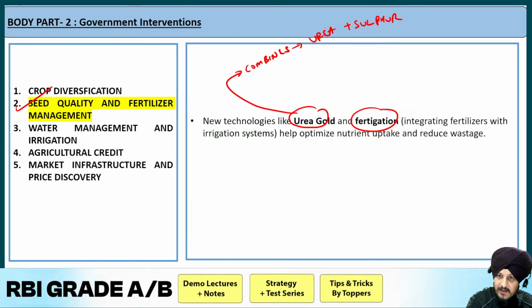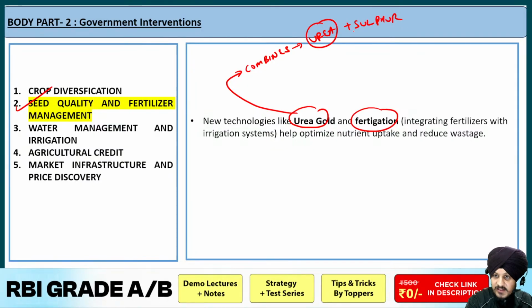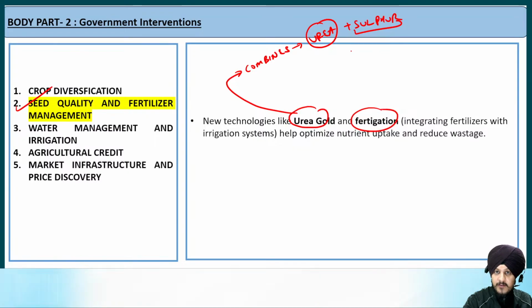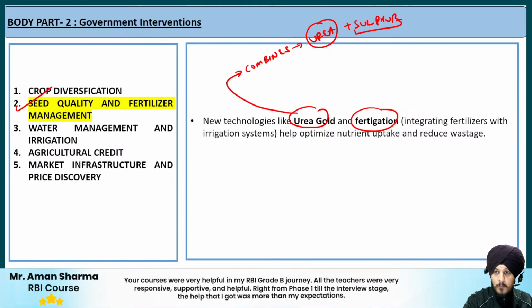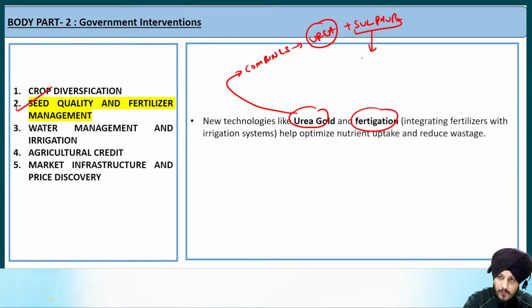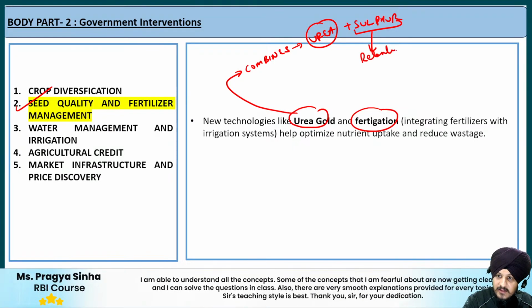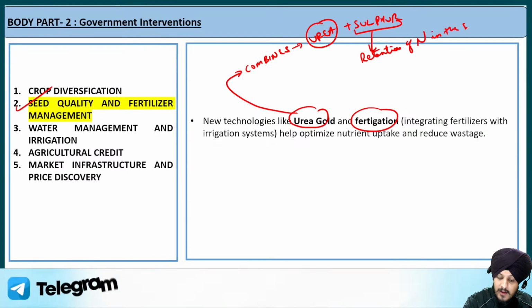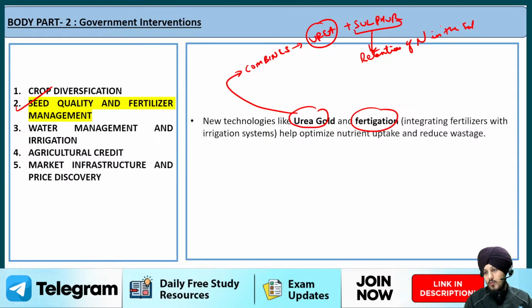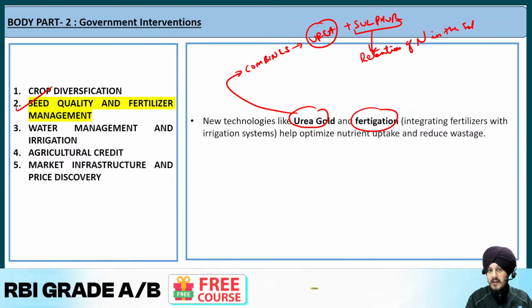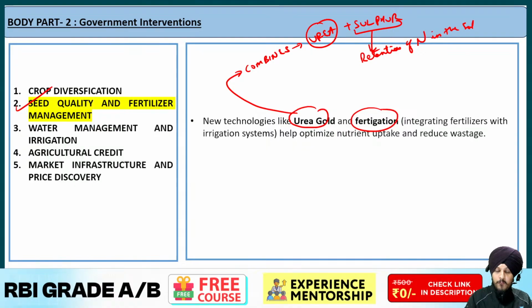Now what is going to be the advantage when urea and sulfur are combined? Basically, when conventional urea is combined with sulfur, sulfur has a differentiating property. It has a unique property that it helps in better retention of nitrogen in the soil. And when nitrogen is able to get retained in the soil in an efficient manner, we know that nitrogen is very important for crop development.